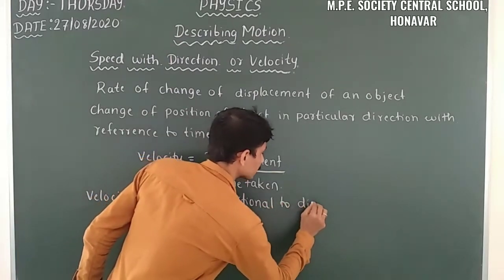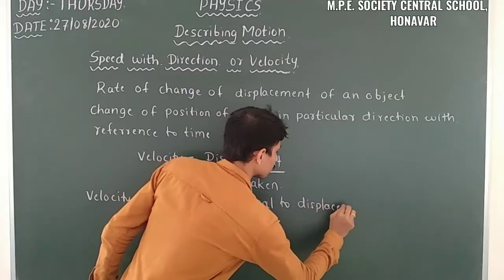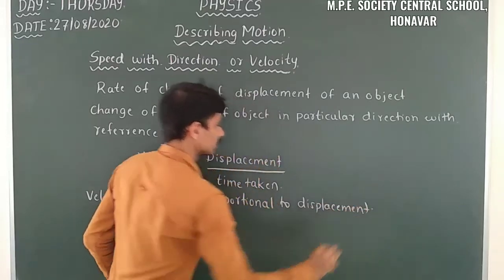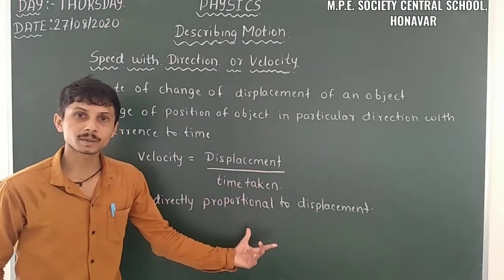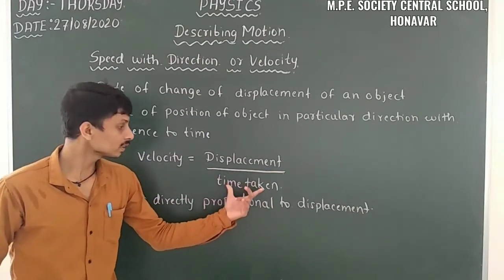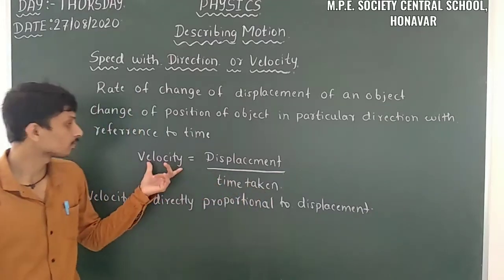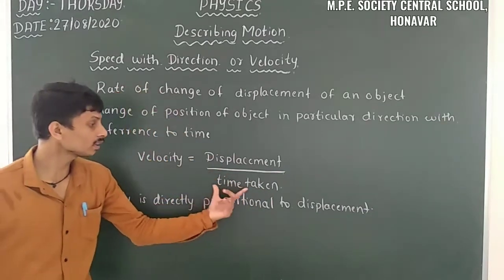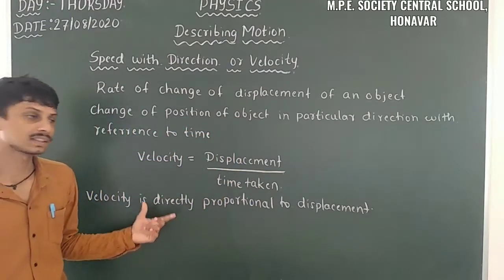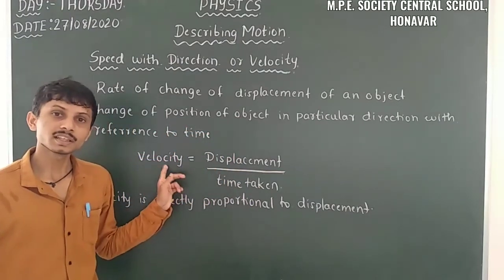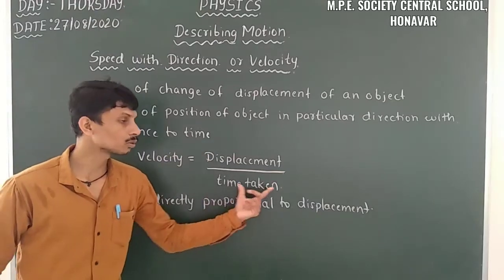Yes. So here time taken is in the denominator. So when the time taken decreases, velocity increases. When the time taken increases, velocity decreases. That means velocity is inversely proportional to time taken.